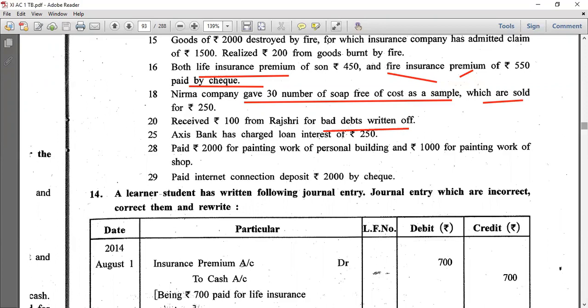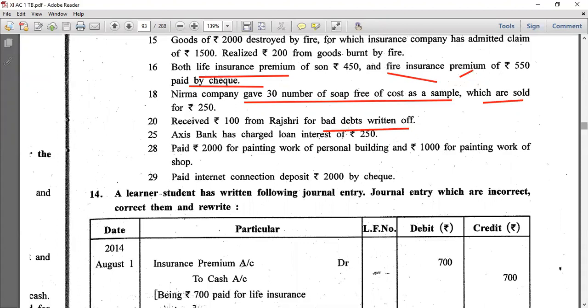Right? Axis Bank has charged loan interest of rupees 250. Obviously, this interest is an expense. Interest account debit to bank account. It is debited from your bank only. So bank interest account debit to bank account 250.